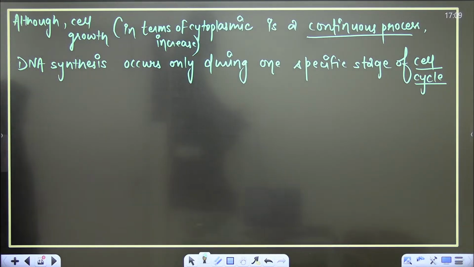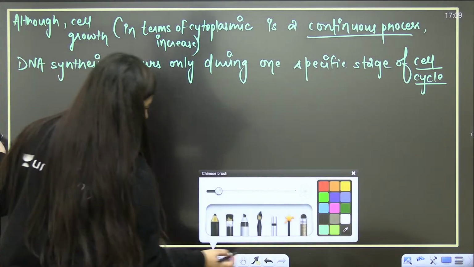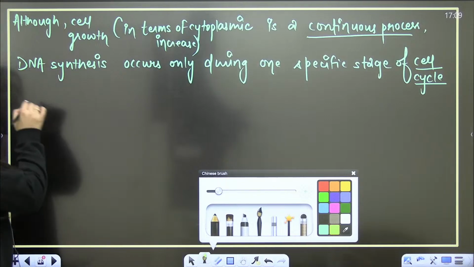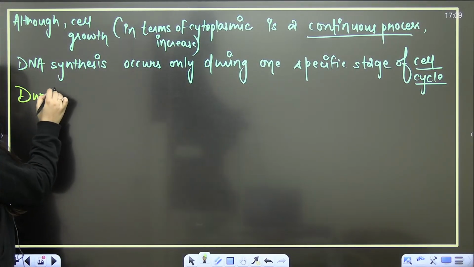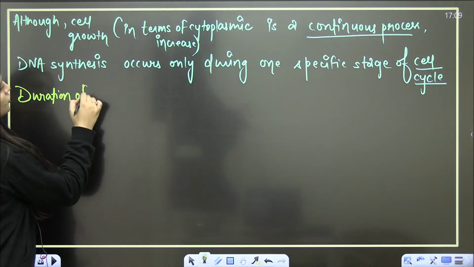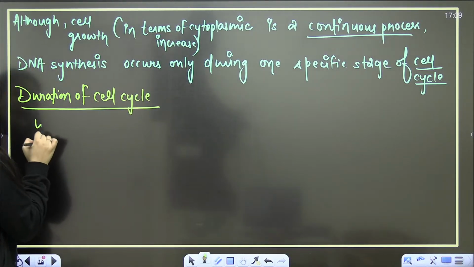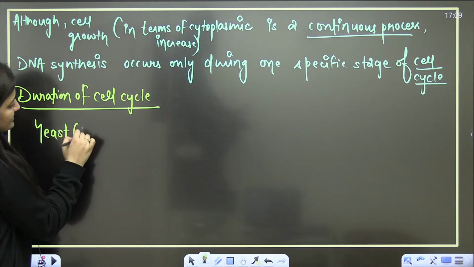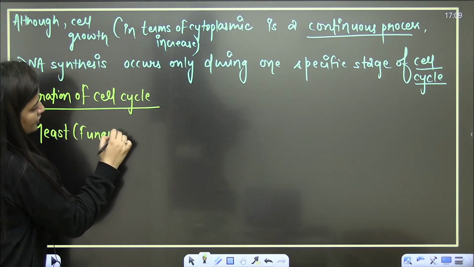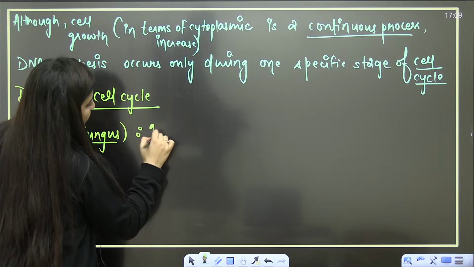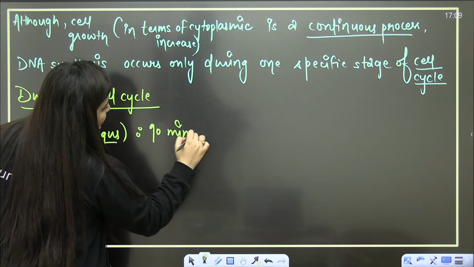Yes, is it clear? So this is about the cell cycle. So the next point is duration of cell cycle. What about the duration of cell cycle? Children, duration of cell cycle varies from individual to individual. Like in the case of yeast, can you tell me what is yeast? It's a unicellular fungus. In this case, the cell cycle is of 90 minutes.